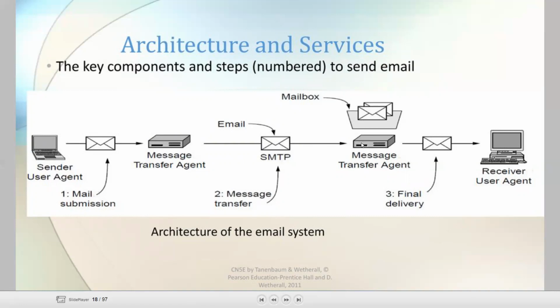Okay, the message transfer agent uses the mails and sends the mail to the receiver's mailbox. This is the receiver agent. Okay, this is the receiver mailbox. Okay, this is the architecture of the mail system.